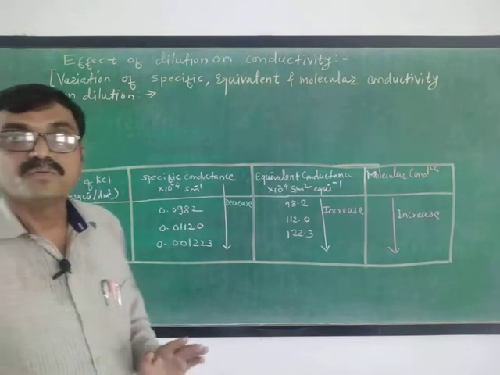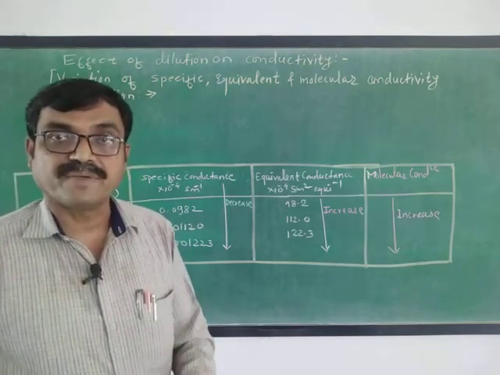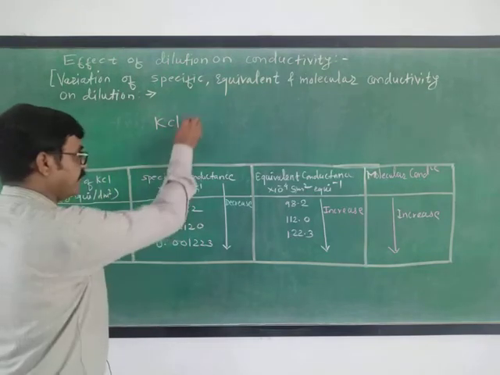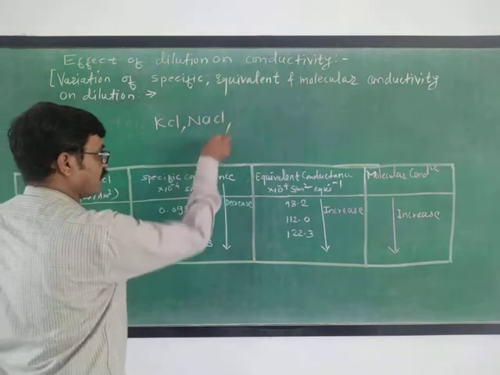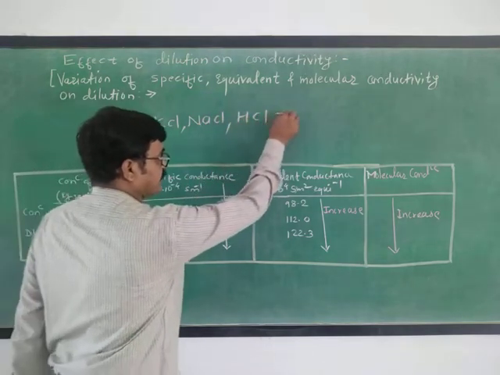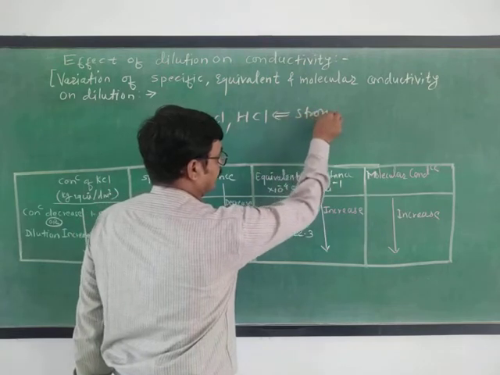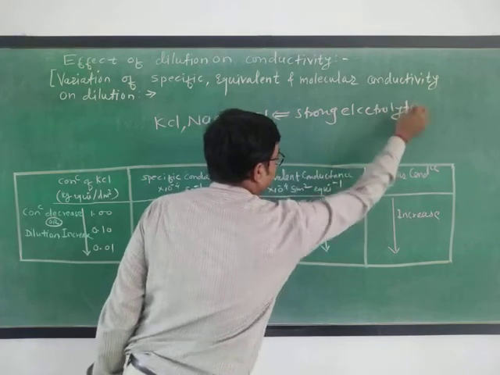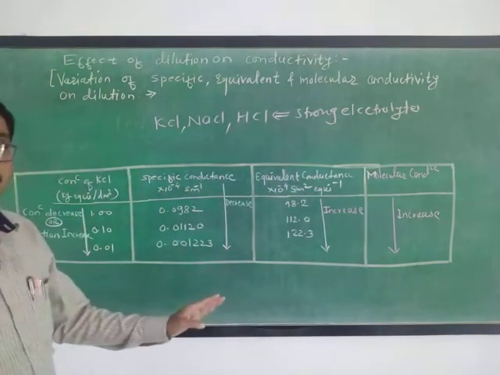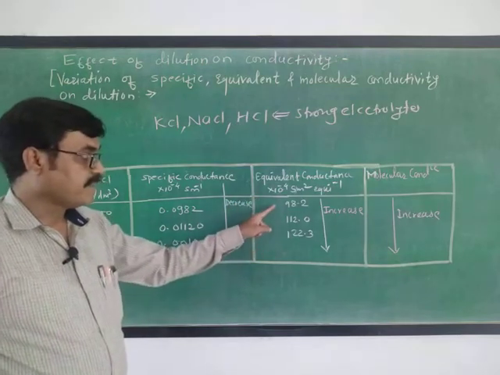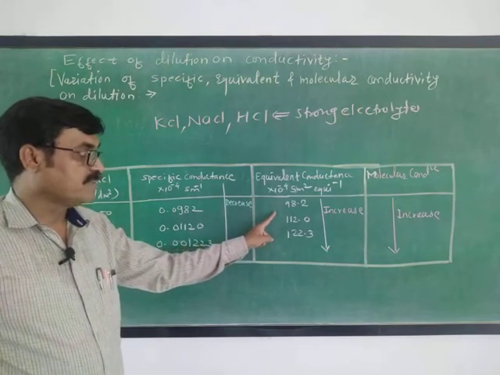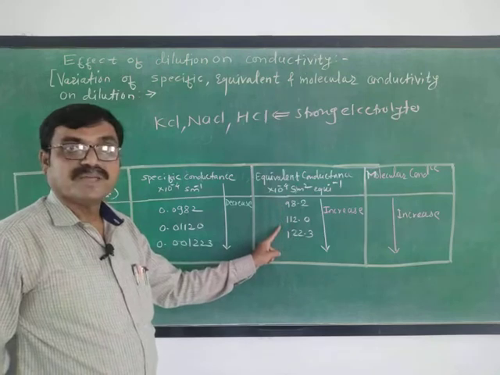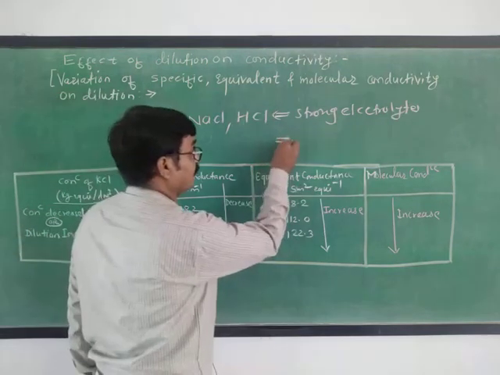And if we take examples of strong and weak electrolytes: KCl is a strong electrolyte, NaCl is again a strong electrolyte, HCl is again a strong electrolyte. If we measure the equivalent conductance of these strong electrolytes, then on dilution no doubt there will be an increase, but this increase is very small as compared to weak electrolytes.